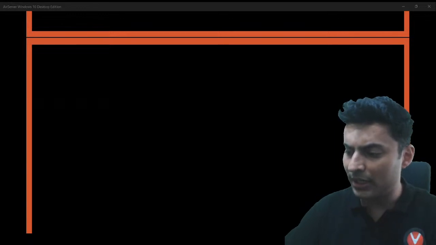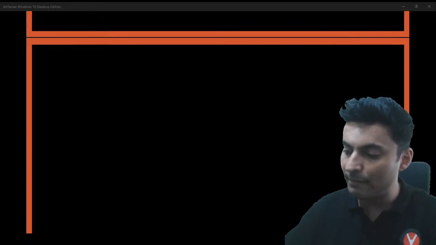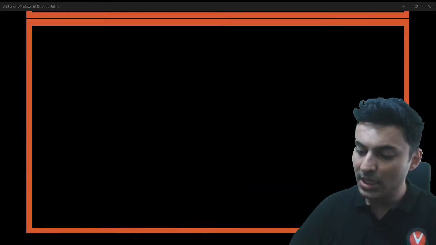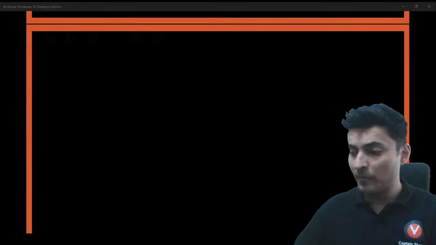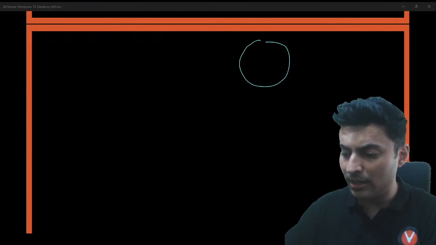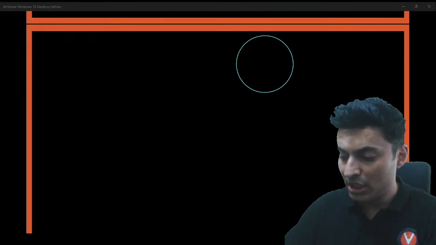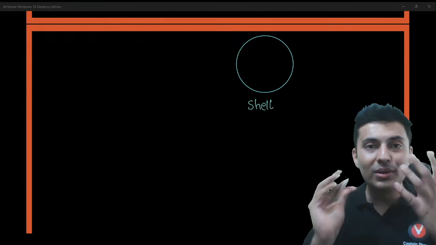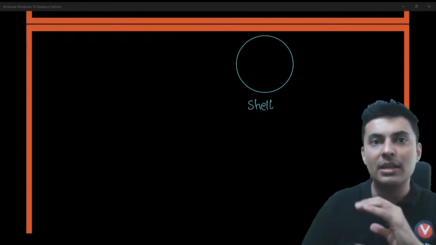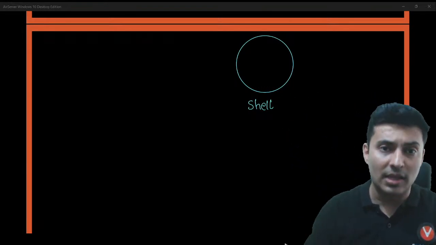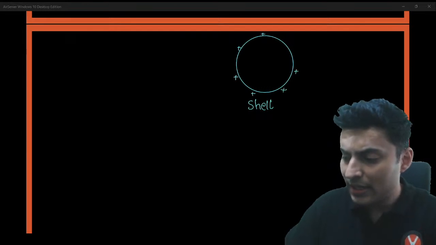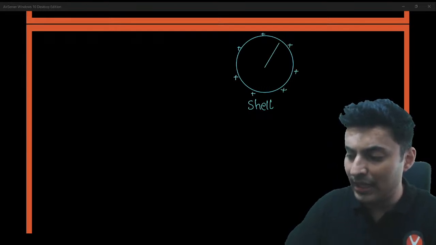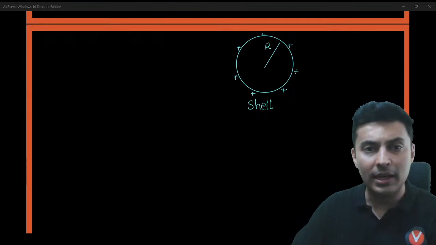Now, next important graph which you must know, my dear warriors, is with regards to the field and potential inside a shell and outside a shell. When you take a shell, shell means it is hollow inside. There is no charge inside. Even if there is solid, the charges are only on the surface. So imagine a charged shell or a solid sphere where the charges only reside on the surface, and the radius of such a shell is capital R.